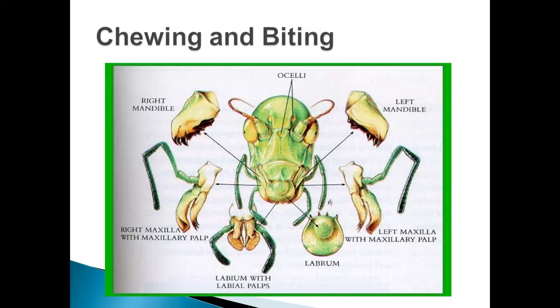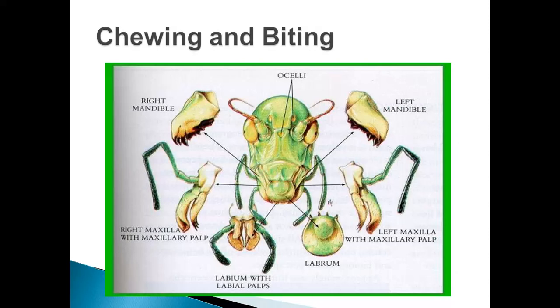And along the lateral side of this stipe there is a plate-like structure known as palpifer, which bears the five-segmented sensory appendage which is known as maxillary palp.